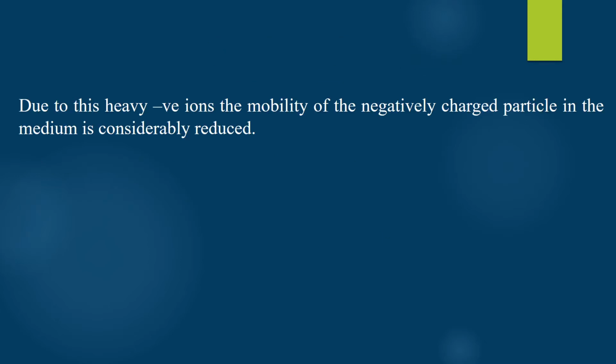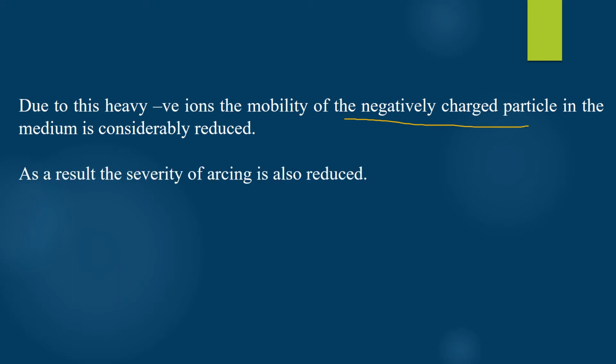These negative ions are generally heavy in nature and therefore this leads to reduced mobility of the negatively charged particle. As a result of this, the severity of the arcing is also reduced, and since the severity of the arcing is reduced, it becomes quite easy to quench the arc.